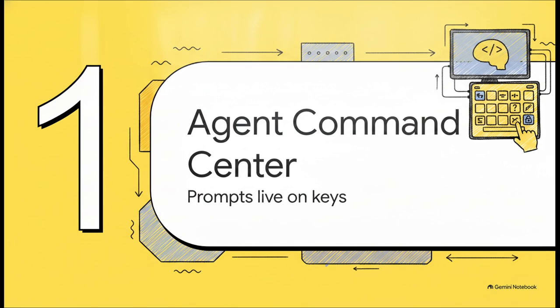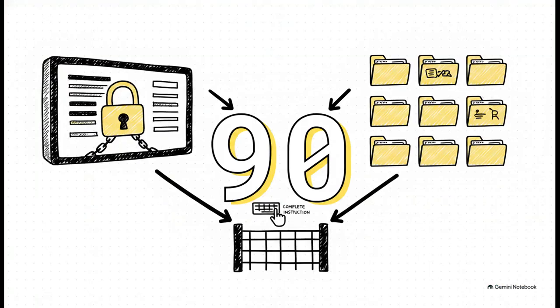Prompts live on keys, not in your memory. So, true discipline requires externalizing your commands so you literally never forget a constraint. And the sheer scale of this architecture is kind of mind-blowing. We are talking about 90 distinct, highly opinionated prompts, all organized meticulously into 9 folders. But despite that massive scale, it all operates under one single, unyielding discipline. Every single key press types out a complete, rigid instruction that fences the AI in. You aren't constantly reinventing the wheel every time you hit a new error. You're deploying a pre-tested, highly specific command. It's a real game changer.